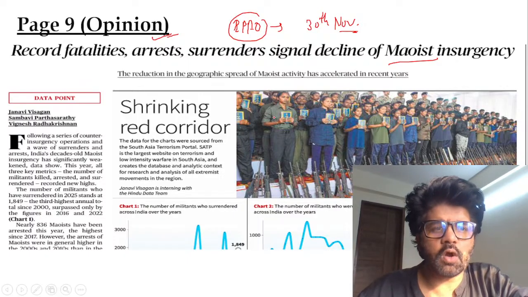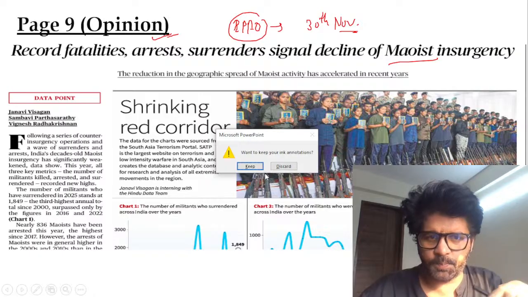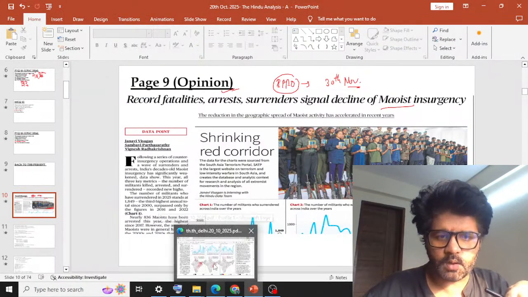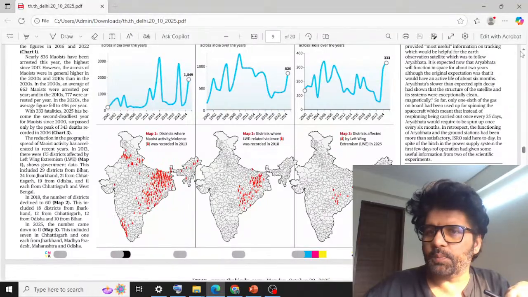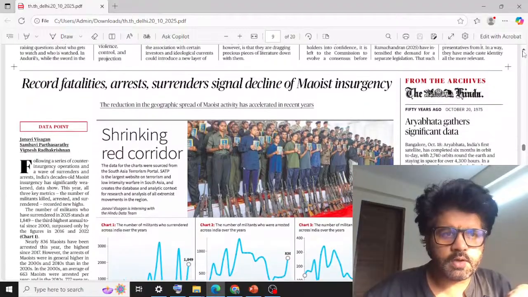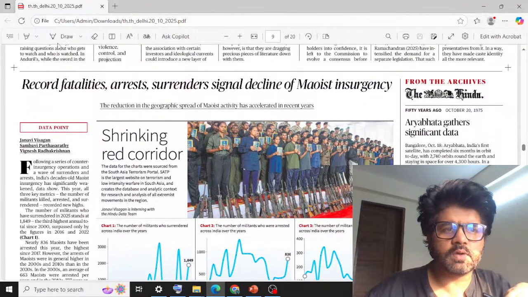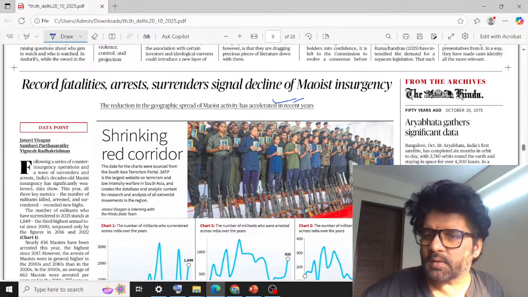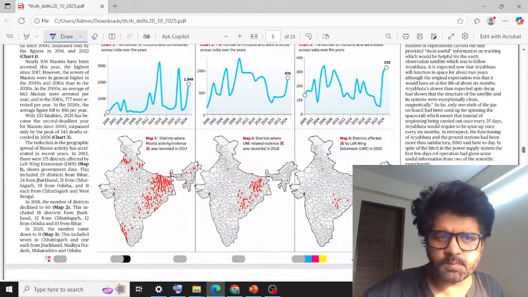Before we talk about these two articles, one opinion and one editorial on Maoism, let me show you something. This page 9 opinion we will talk about, and we'll also talk about the page 8 editorial. Record fatalities, arrests, surrenders signal decline of Maoist insurgency. These things we'll discuss.